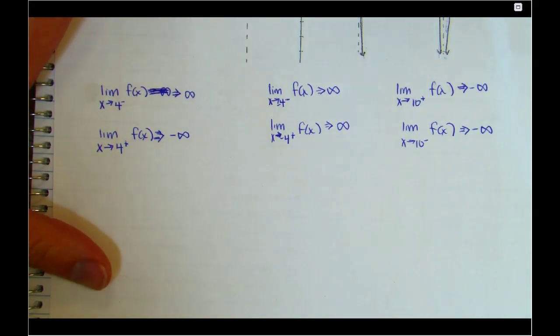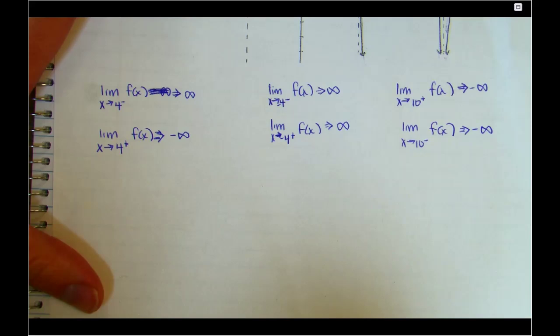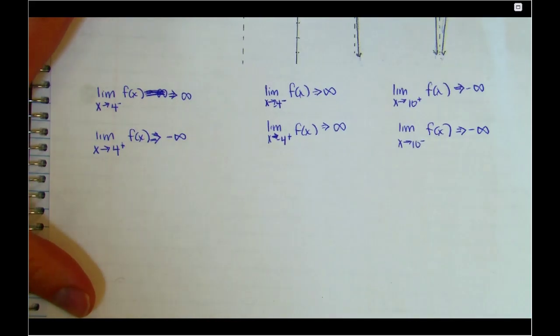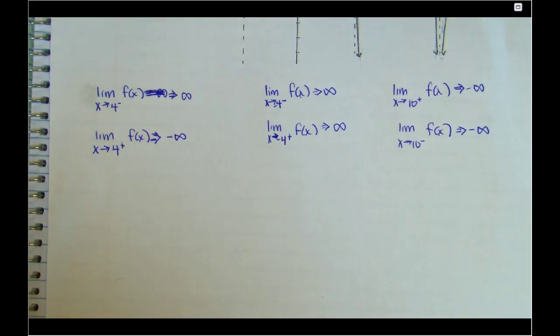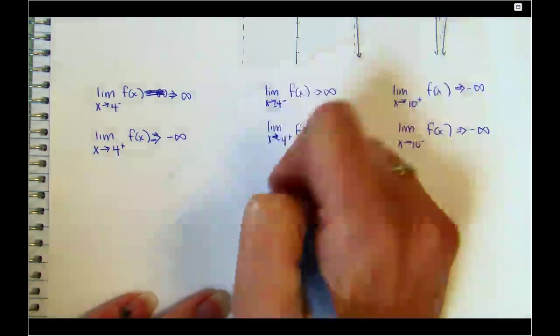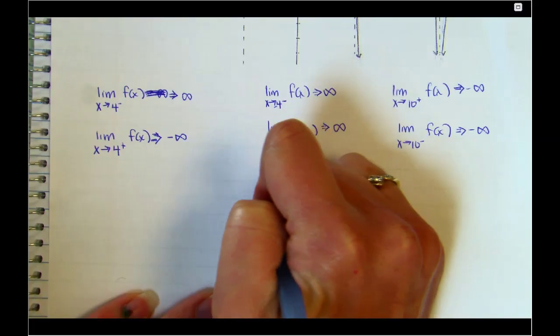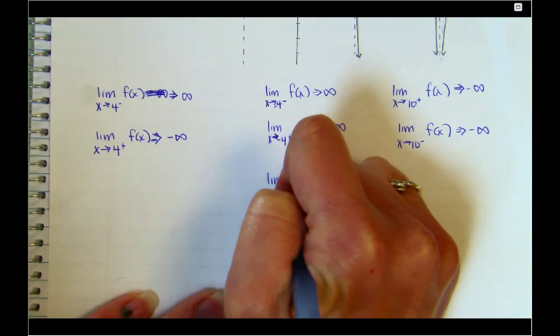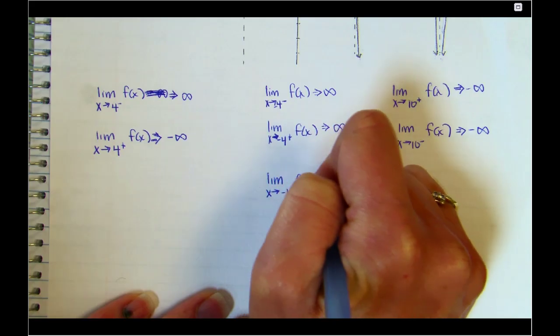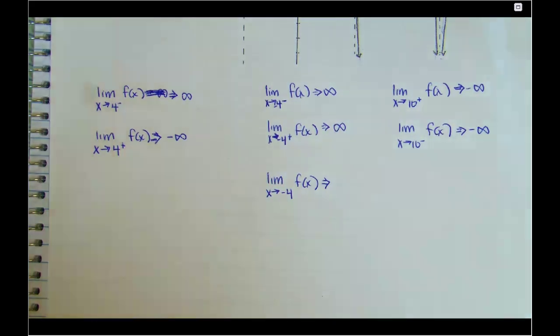Okay, now this goes back to what we were talking about Friday, with finding limits from left and right side. So can I say that the limit as x approaches -4 of f of x is something?